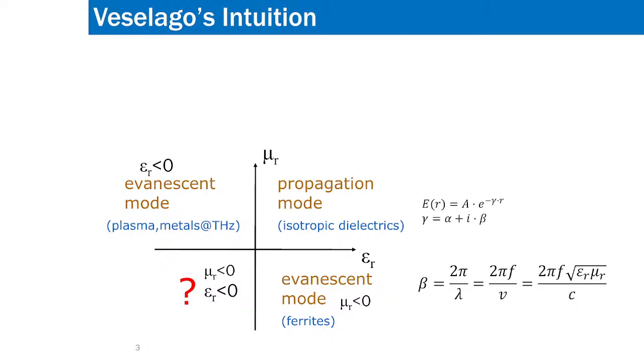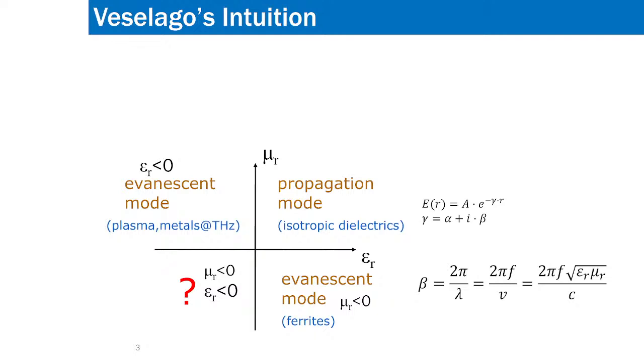Now look at beta, the phase constant. This is defined as 2 pi by lambda. Now lambda is v by f, phase velocity by frequency. So beta is equal to 2 pi f by v, or, since 2 pi f is omega, omega by v. Now v, the velocity, is the speed of light divided by root of mu r into epsilon r. So putting that in, beta will be 2 pi f, or omega, into root of epsilon r mu r by c.